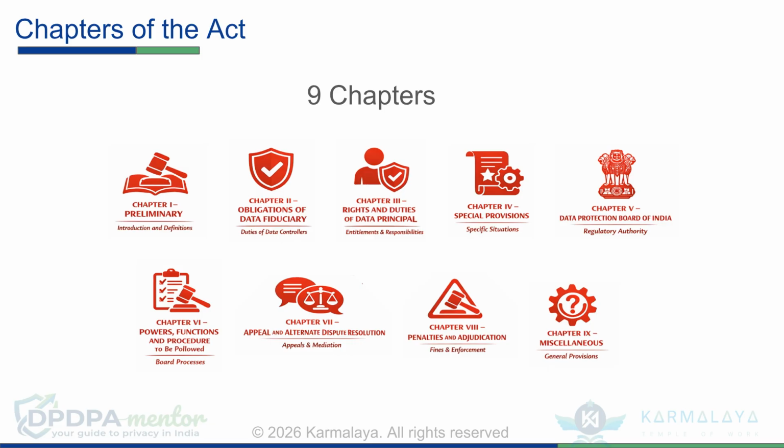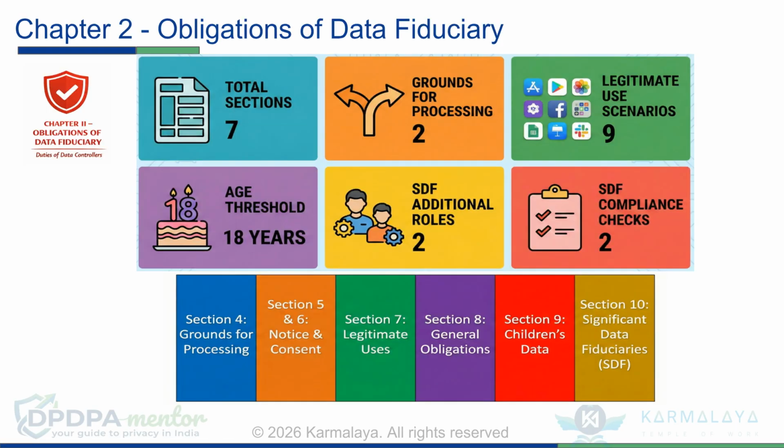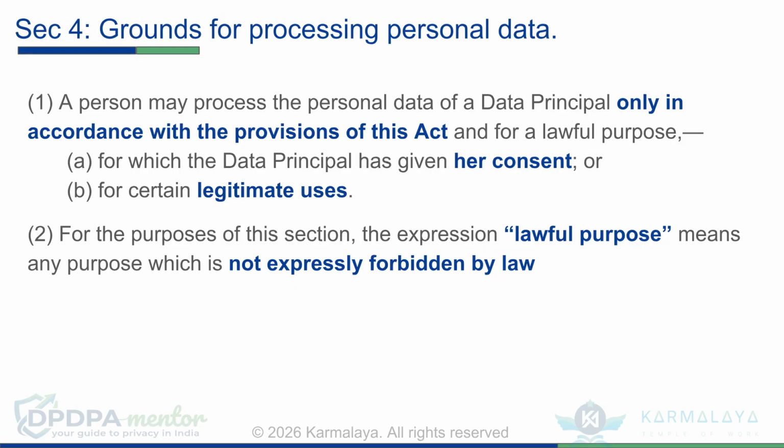As discussed in the Part 1 video, the DPDP Act 2023 is organized into 9 comprehensive chapters, and the scope of this video is Chapter 2, referred to as Obligations of Data Fiduciary by the Act. As discussed in Part 1, Chapter 2 includes 7 total sections, 2 grounds for processing, 9 legitimate use scenarios, an age threshold of 18 years, 2 additional roles for significant data fiduciaries, and 2 compliance checks. First, let's look at Section 4, which relates to grounds for processing personal data.